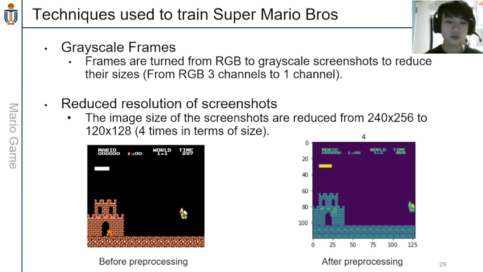On the left, you can see an image before this grayscale and reduced resolution processing, and on the right you can see after the processing, the screenshot is grayscale and also a lot blurrier. These two methods can reduce the size of inputs by around 12 times. As a result, they can reduce the time we use to train the models significantly. However, we use these two methods due to the restriction of our computation resources and time. But it might potentially harm the model's performance in minor ways.